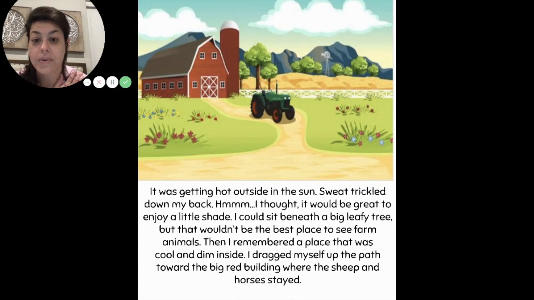Where did I go?" So let's think. A big red building where sheep and horses stay. It's dim and cool inside. You're right. I went to the barn. So let's write that down in our sentence.